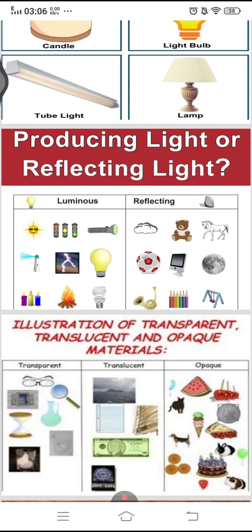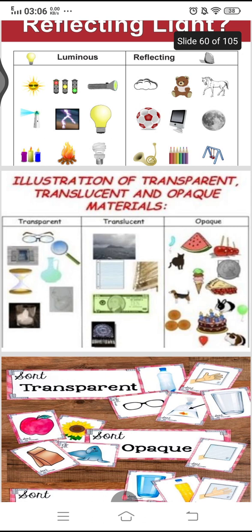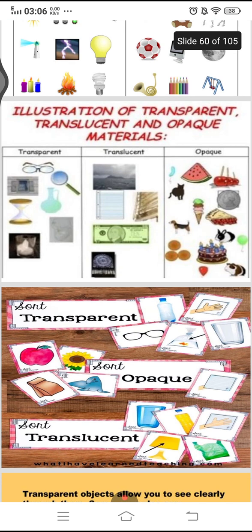They block the light and they create an image. Here are some more examples of transparent, translucent, and opaque materials. Again, remember that transparent material allows light to pass through them, translucent material allows some light to pass through them, and opaque material blocks the light and creates an image.